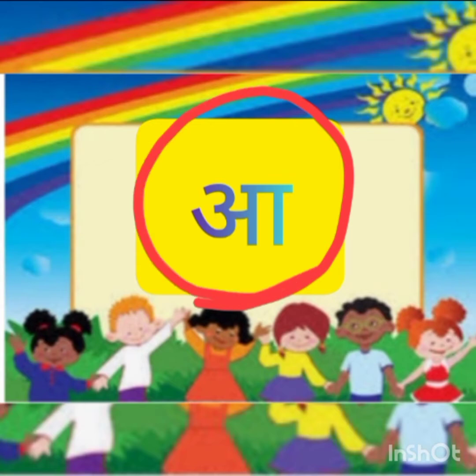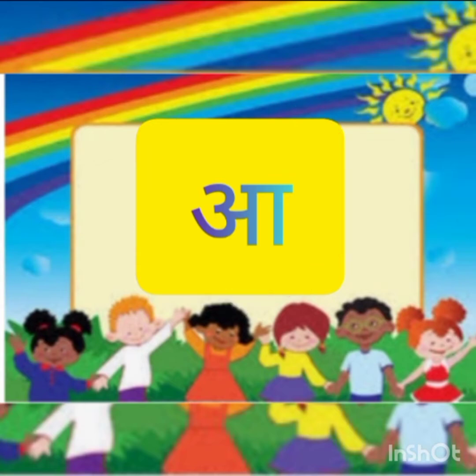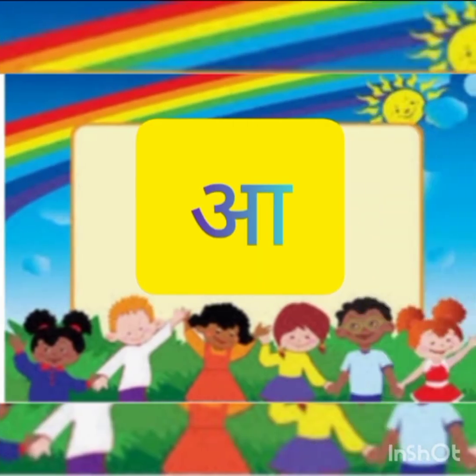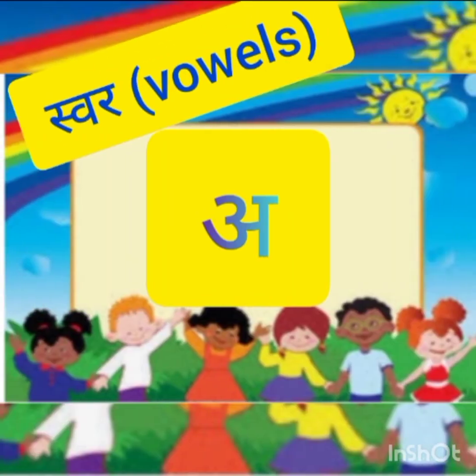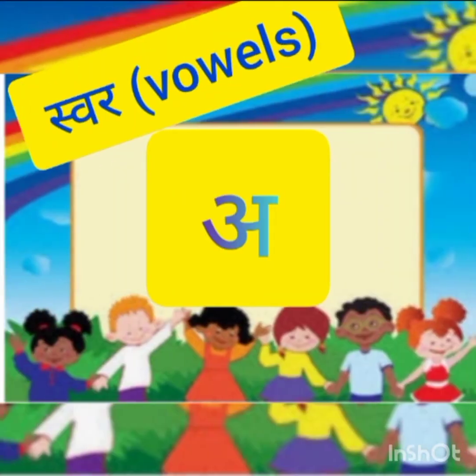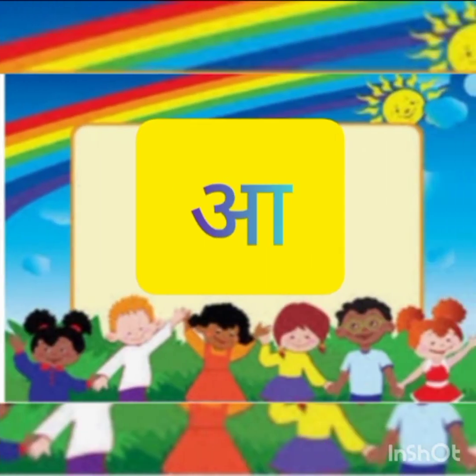What is this? This is the second one. So two letters we learned, right? What are the two letters? These are the first two letters.